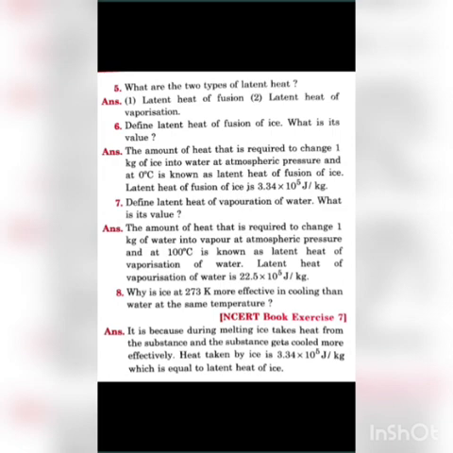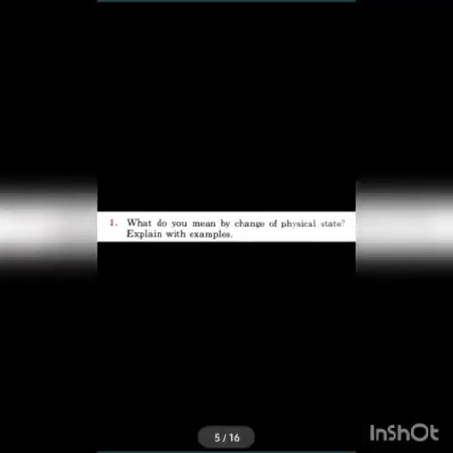Next question, what is ice at 273 Kelvin more effective in cooling than water at the same temperature? Answer is, it is because during melting ice takes heat from the substance and the substance gets cooled more effectively. Heat taken by ice is 3.34 into 10 the power 5 joule per kg, which is equal to latent heat of ice.